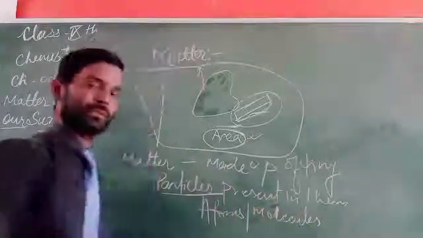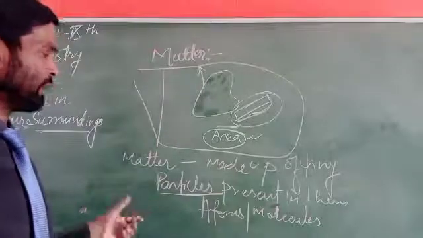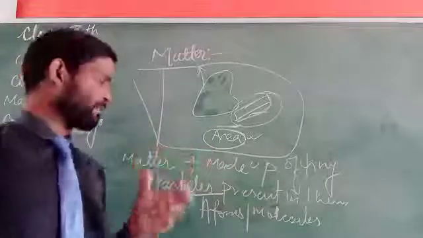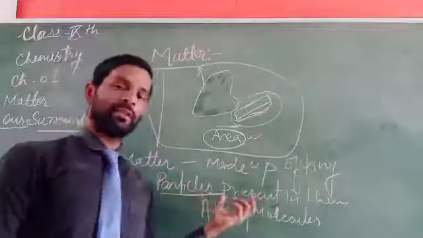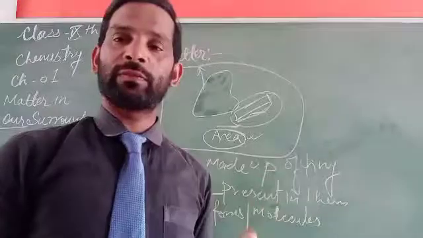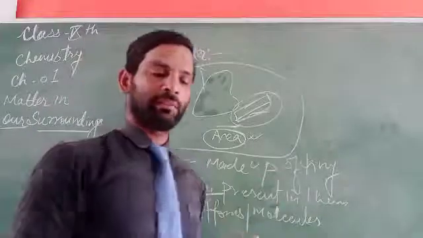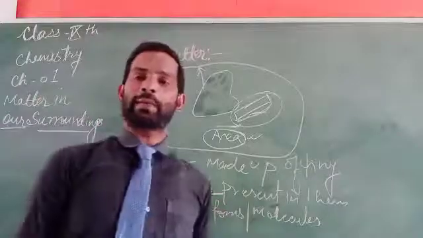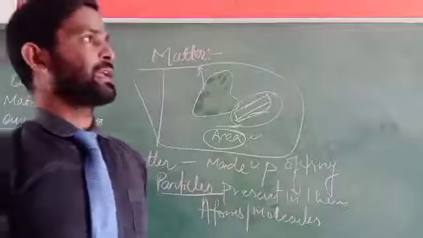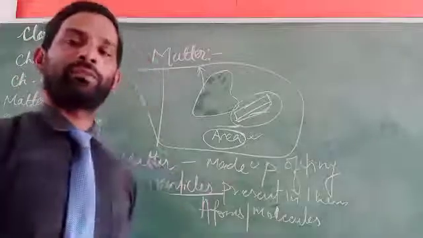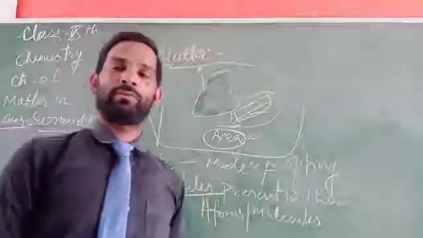Matter is made up of very tiny, very small particles, either in the form of atoms or in the form of molecules. The amount of matter can be considered only when atoms or molecules are present. So anything is composed of either atoms or molecules.